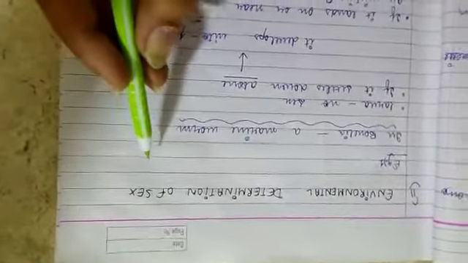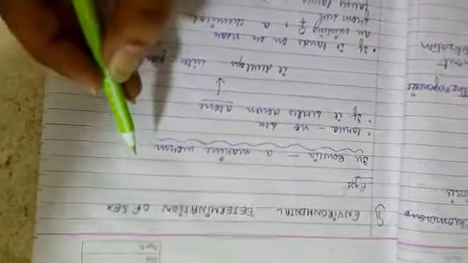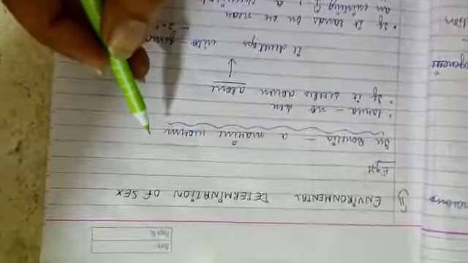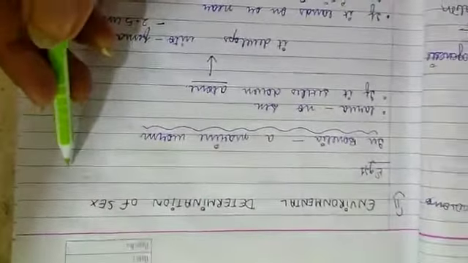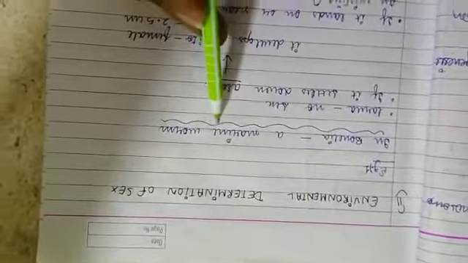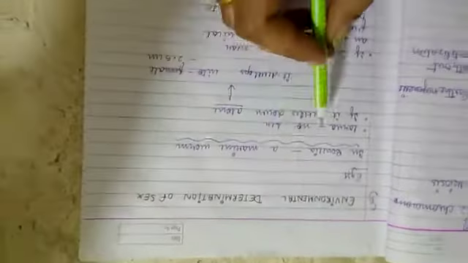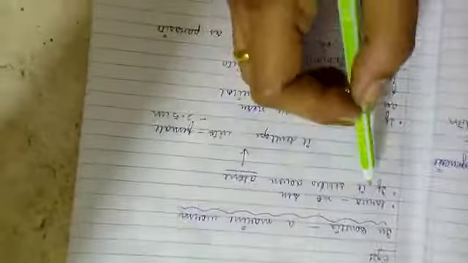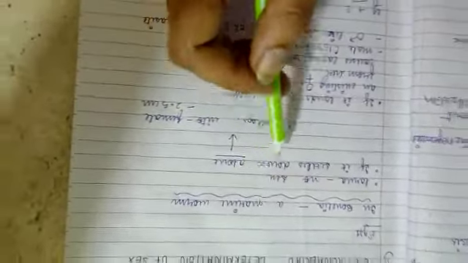Now, the second is the environmental method of sex determination. Environmental determination of sex shows the role of environment in determining the sex of an individual. For example, Bonellia. Bonellia is a marine worm. Till the larval stage, the individual has no sex.